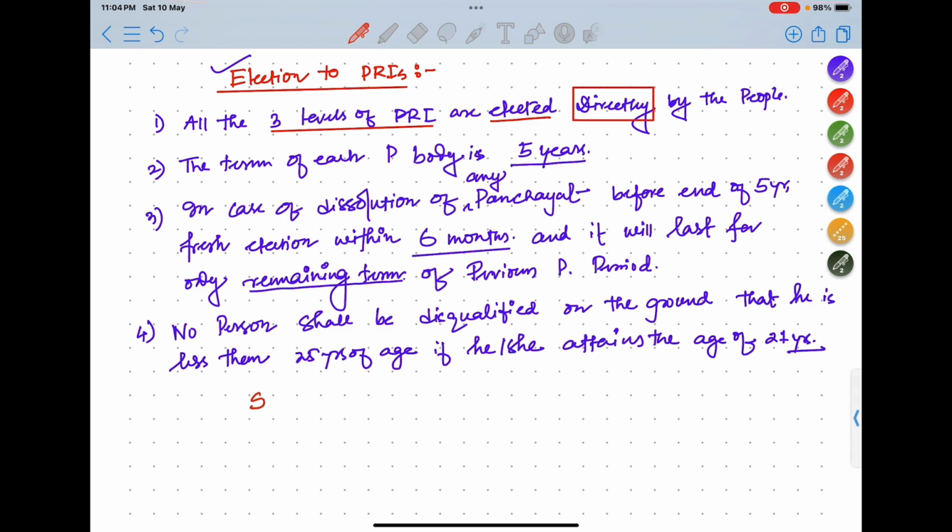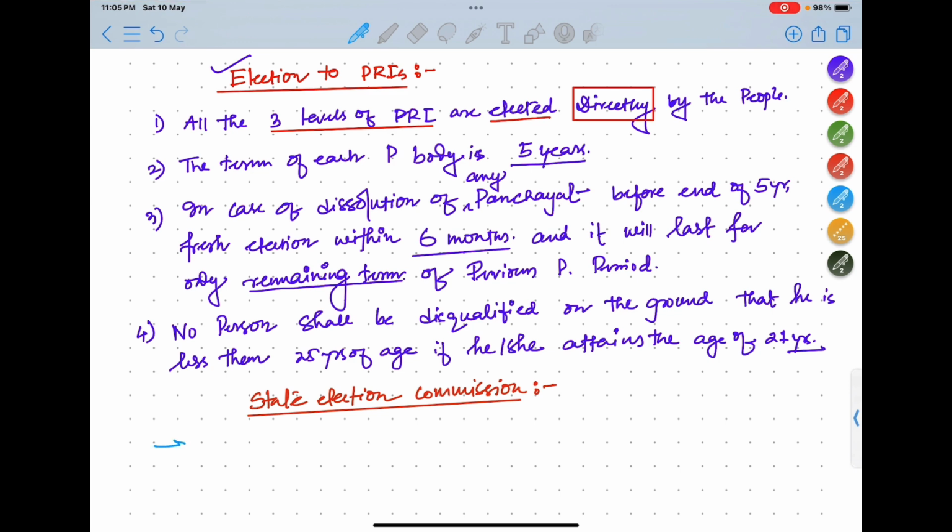This is important. State Election Commission. Now the complete process of election will be taken care of by the State Election Commission. Okay, so what will the State Election Commission basically do?